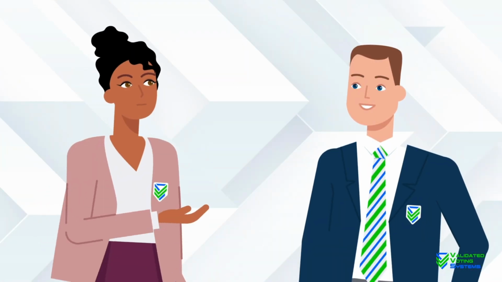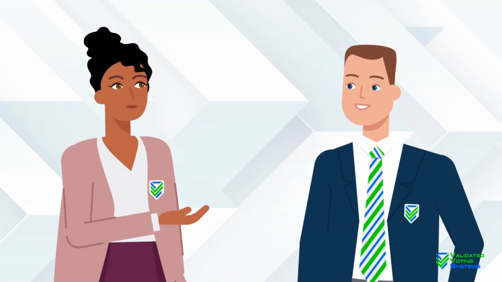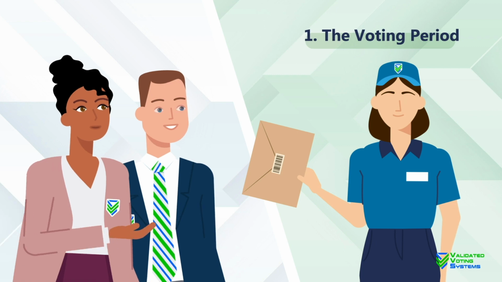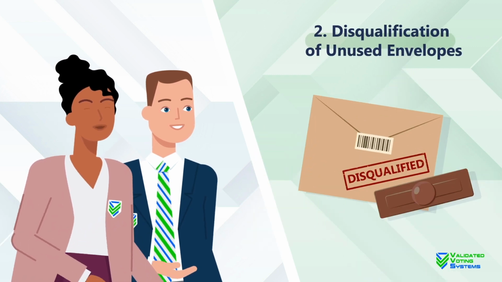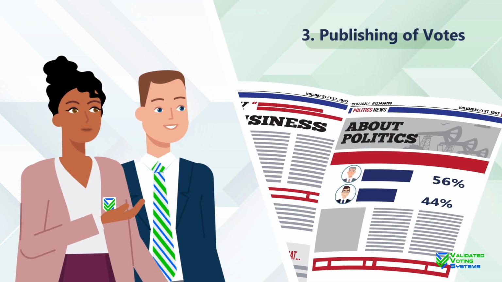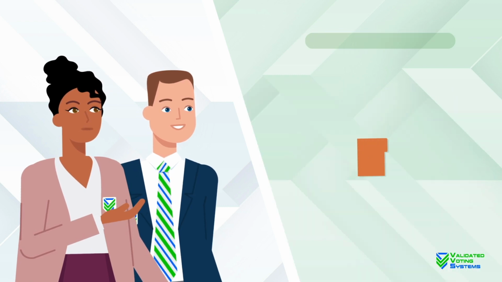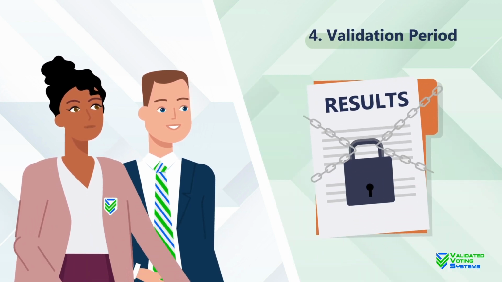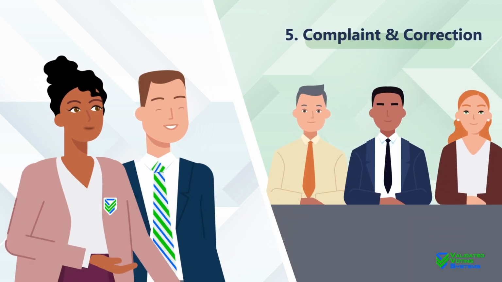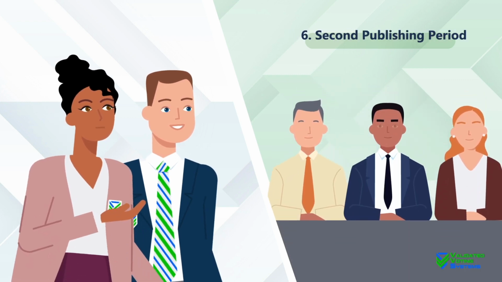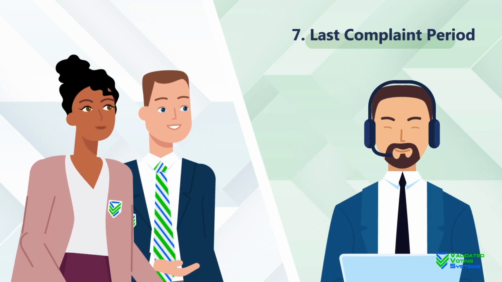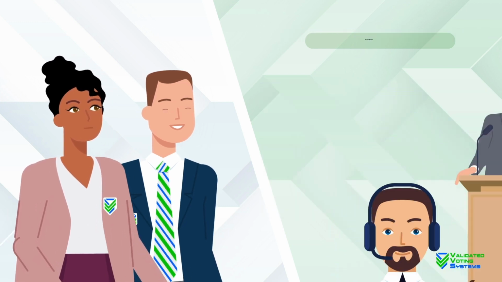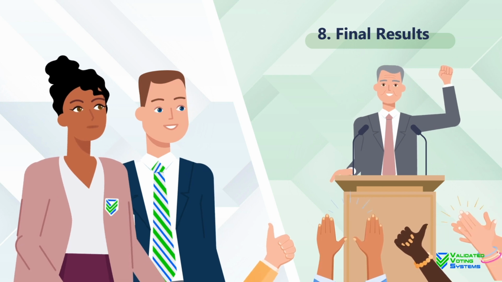Now let's summarize the above 8 steps. They are: 1. The voting period. 2. Disqualification of unused envelopes. 3. Publishing of votes. 4. Validation period. 5. Complaint and correction period. 6. Second publishing period. 7. Last complaint period. 8. And the final results.